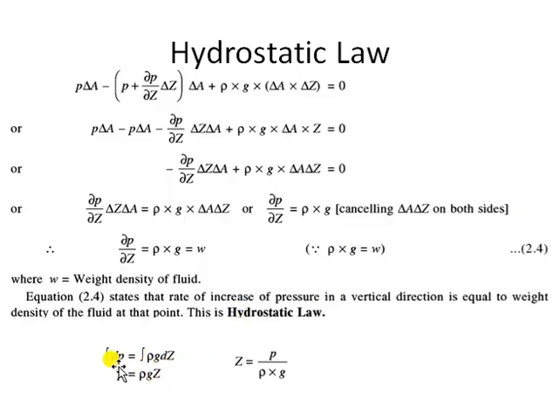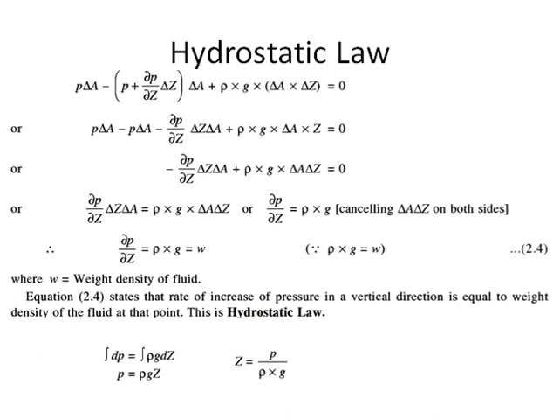And if you want to measure z from here, z is equal to p by rho g. This is also called the pressure head. In coming classes, we are going to learn about different types of energy heads. So z, which is p by rho g, is called the pressure head, and the unit of z will be meter. Just keep in mind this point: p equals rho g z is used for calculating the absolute pressure at any point in a static liquid.